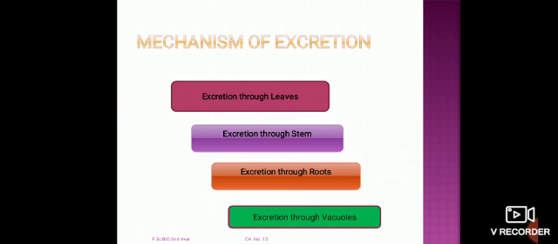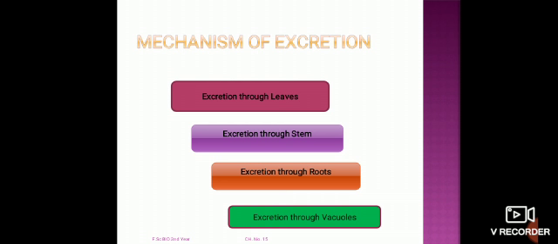So in the mechanism of excretion, we have studied that plants get rid of waste material through their leaves, stems or roots, and vacuoles also take part in the excretion of metabolic waste.